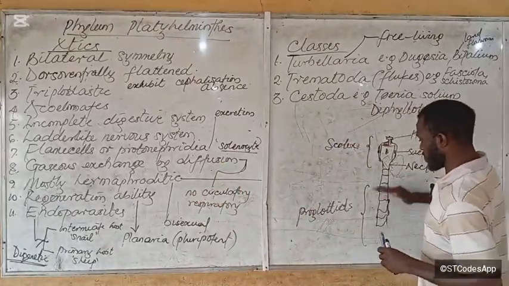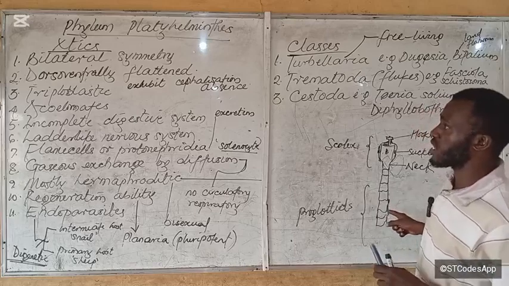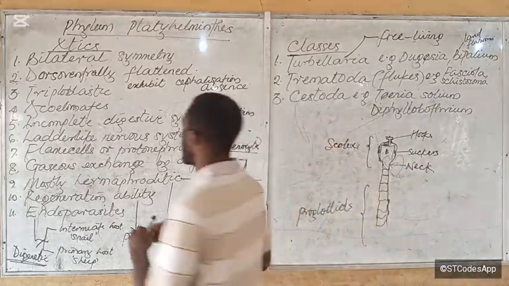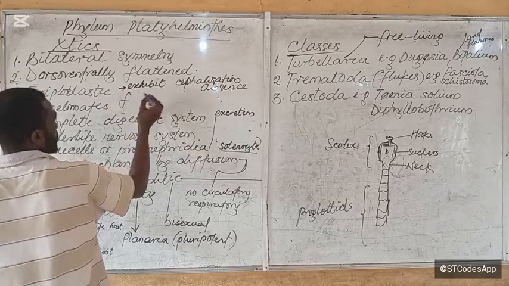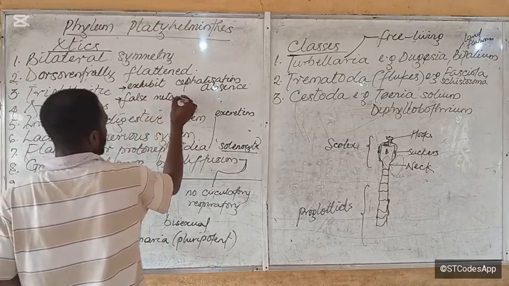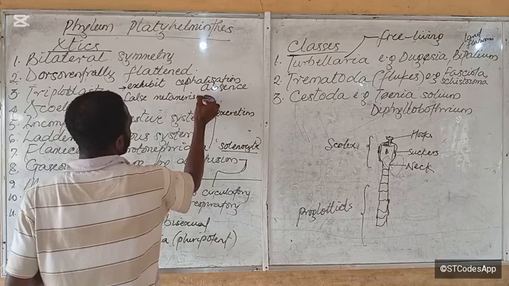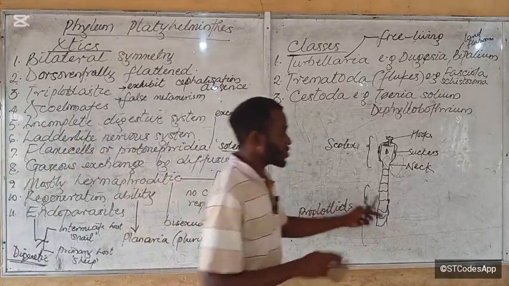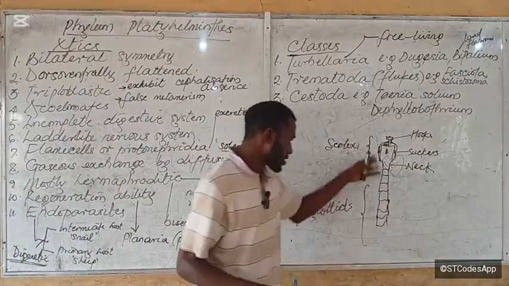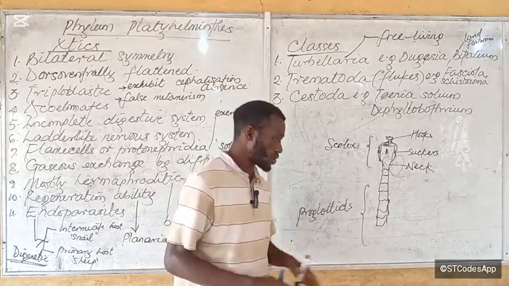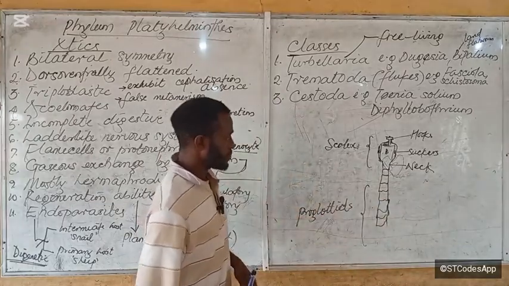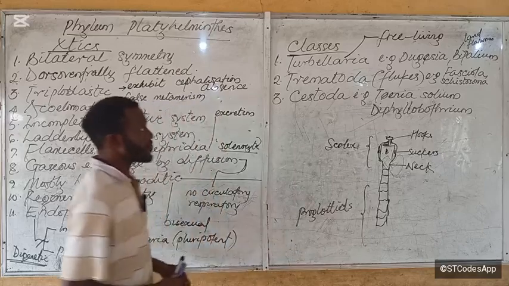They are just segments. We already said that this guy shows false metamerism. We said they exhibit cephalization and they show false metamerism. Why is it false metamerism? Because the segmentation is only external, it's not internal, so it is false. So the proglottids that begin are called the immature proglottids, and the ones that we see later are the mature proglottids.